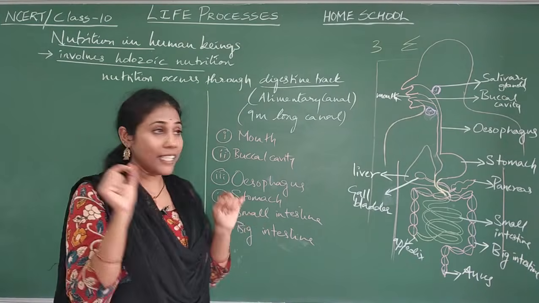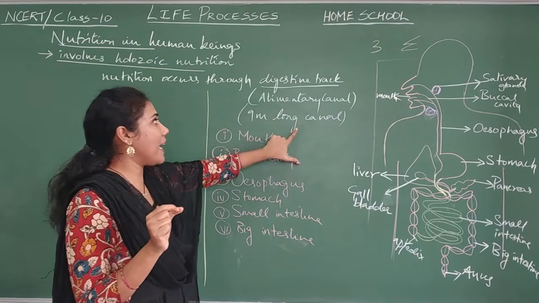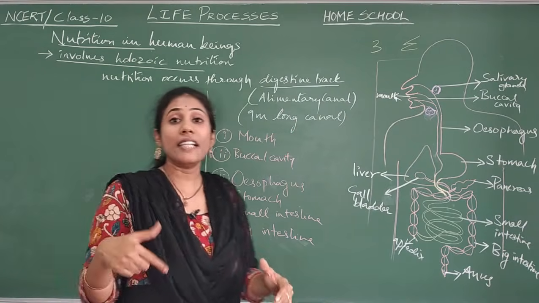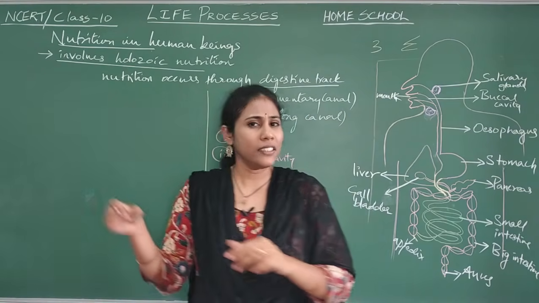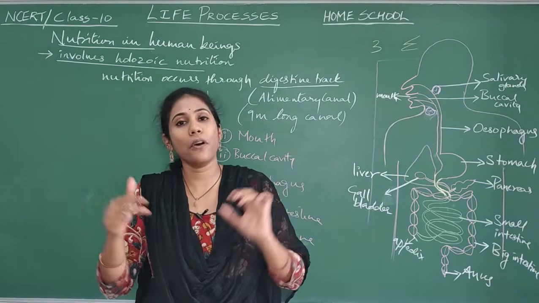How does nutrition proceed in human beings? It proceeds through a canal called the alimentary canal, or digestive tract, a 9-meter long canal present inside our body.